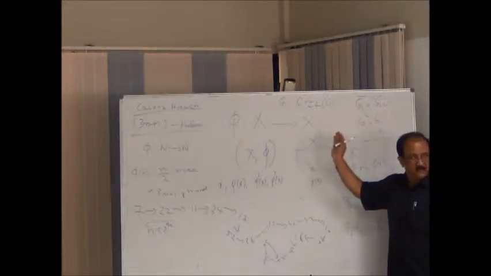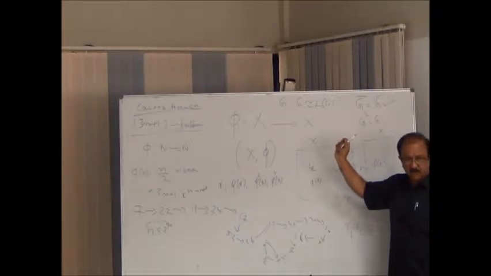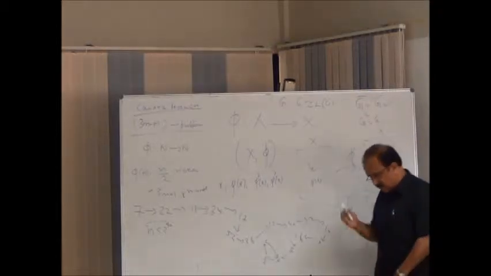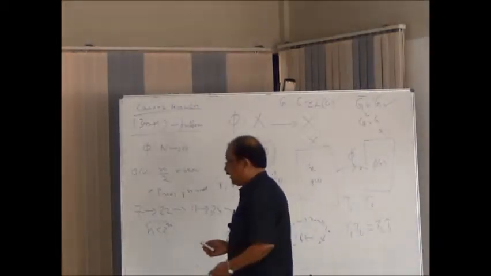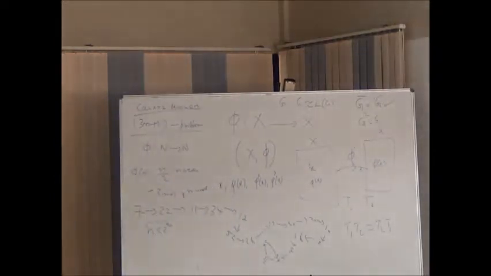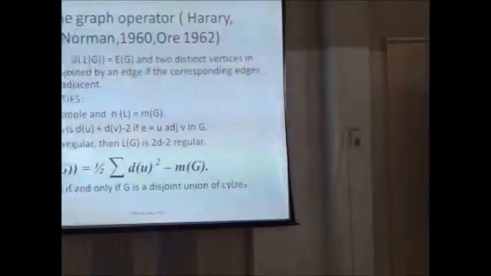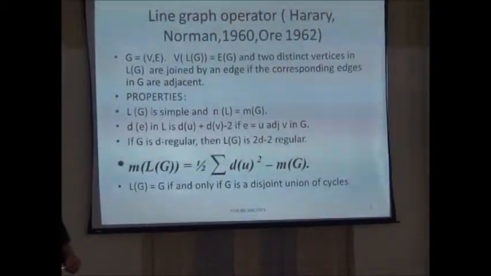Vertices are the same. Two vertices are adjacent if the distance is less than or equal to 2. Similarly, I can try to solve G raised to K is equal to G. So all graph equations you can try, and such things are possible also. Some of them are easy, some of them are difficult. So I gave you a basic idea of what a line graph is, for those who don't know.